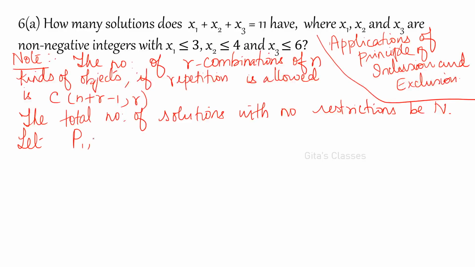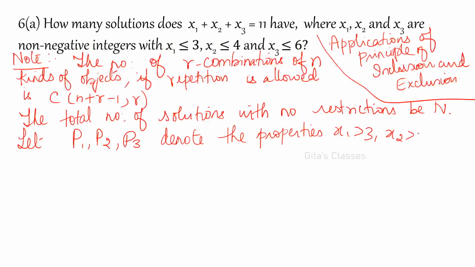Okay. So let P1, P2, P3 denote the properties x1 greater than 3, x2 greater than 4 and x3 greater than 6.